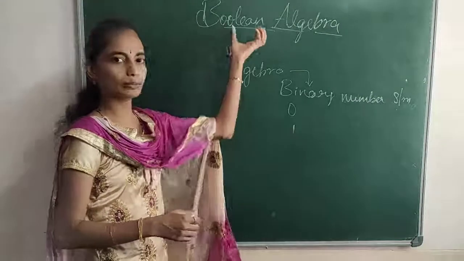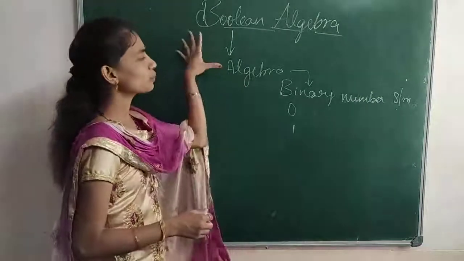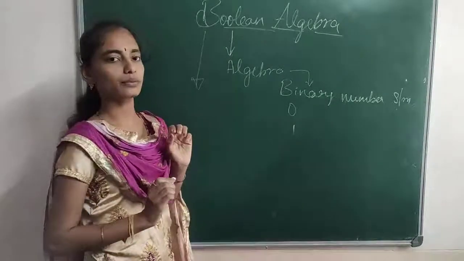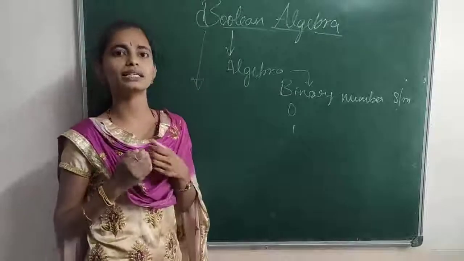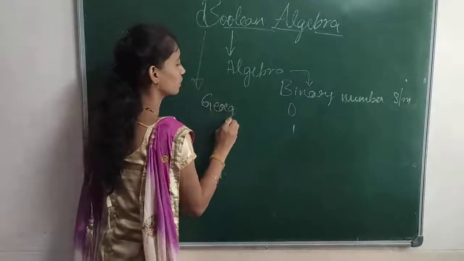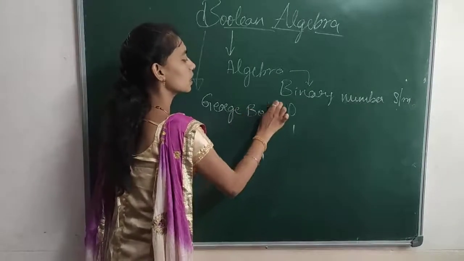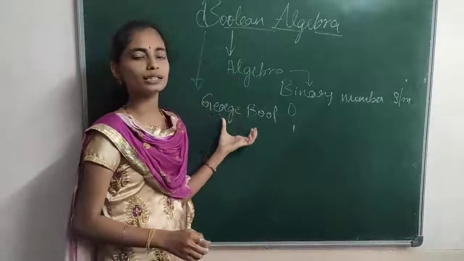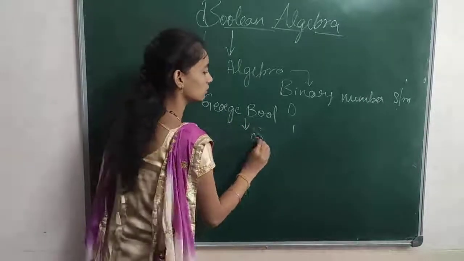This Boolean algebra was introduced in a paper by the mathematician George Boole. He is a mathematician, and we call him the father of symbolic logic.